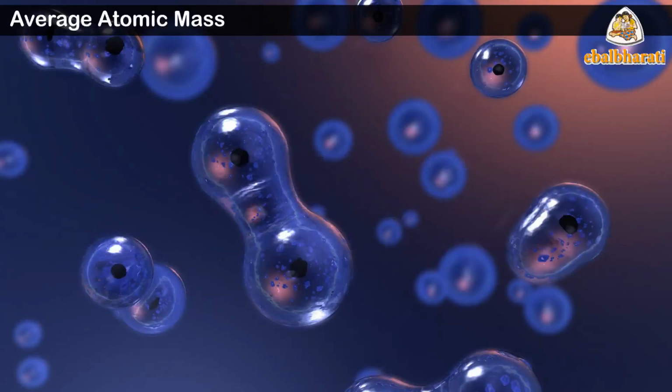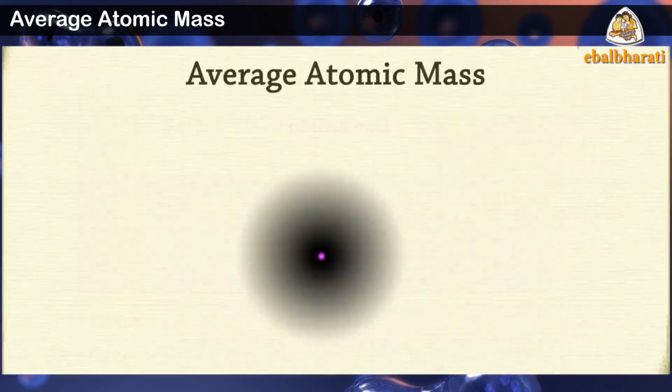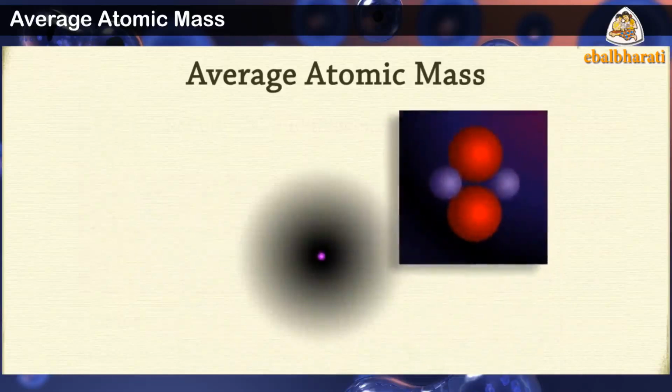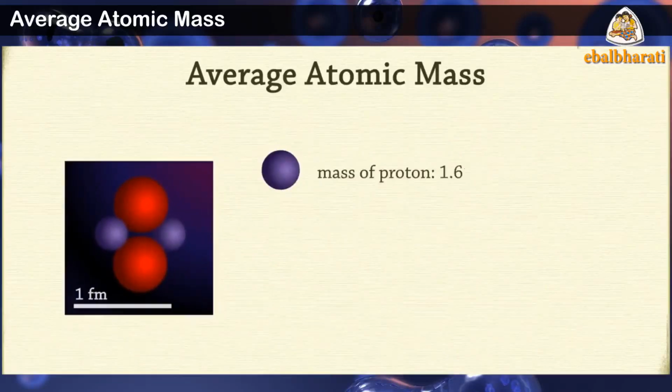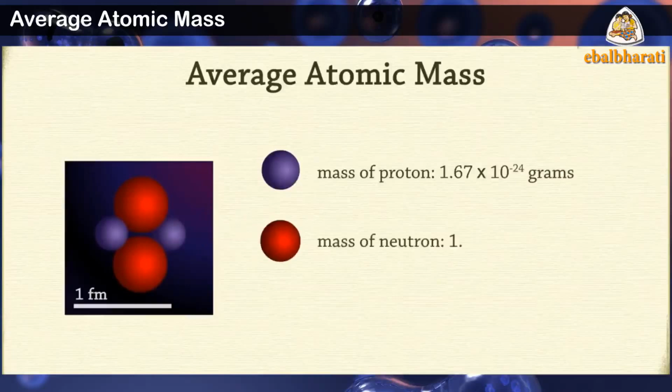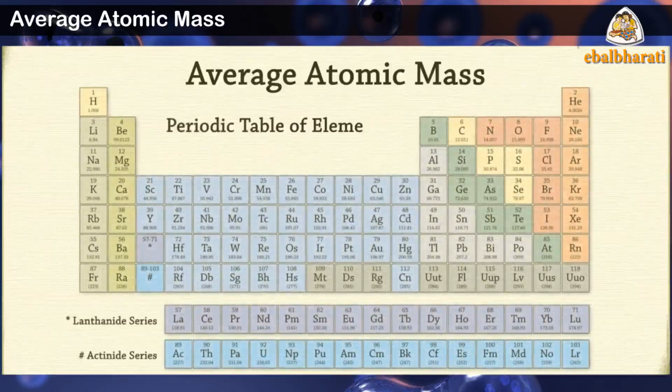Average atomic mass. The atomic mass of such an element is the weighted average of atomic masses of its isotopes, taking into account the atomic masses of isotopes and their relative abundance, that is, percentage occurrence. This is called average atomic mass of an element. In the periodic table of elements, the atomic masses mentioned for different elements are actually their average atomic masses.